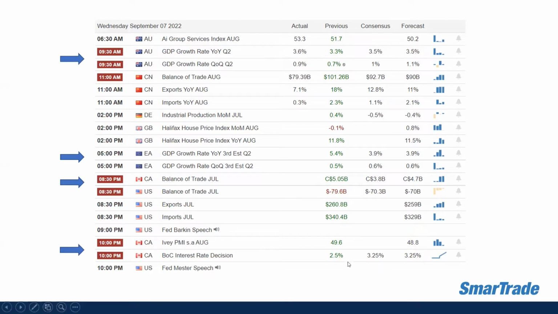The previous data was 2.5% and it's being forecasted at 3.25%. So it looks like there will be another rate hike for the Bank of Canada. Let's see what will happen later after the release. We can expect that all currencies that are paired with the Canadian dollar will move on huge market volatility. So you have to be very cautious for the day, to be specific on the Canadian dollar.